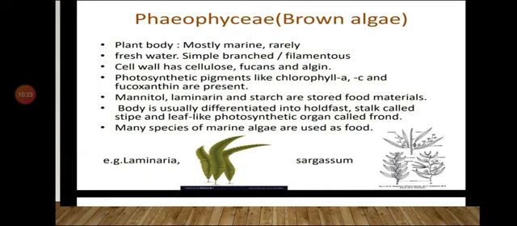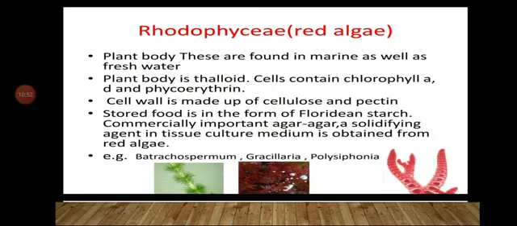The body is usually differentiated into a holdfast, a stalk called stipe, and a leaf-like photosynthetic organ that is called frond. Many species of marine algae are used as food. Examples of Phaeophyceae are Laminaria and Sargassum.